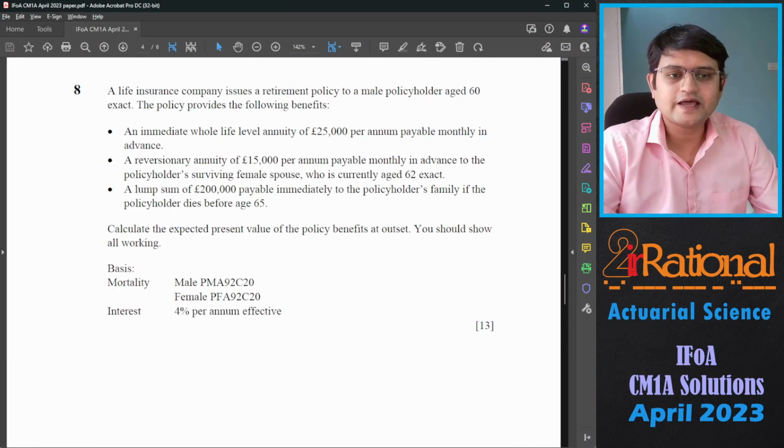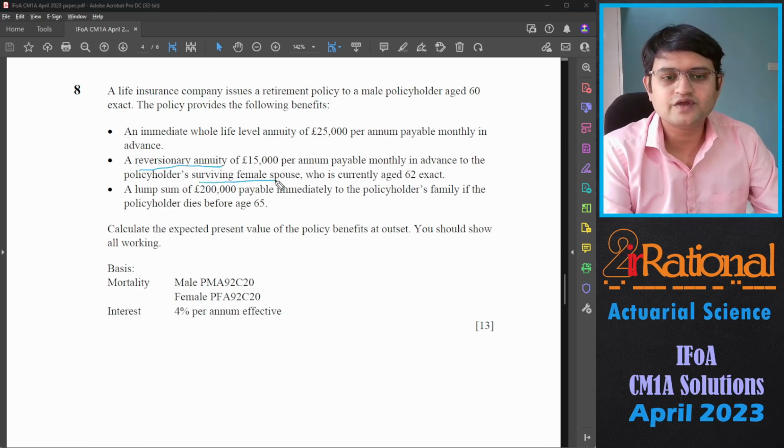Question number 8. A life insurance company issues a retirement policy to a male policyholder age 60 exact. The policy provides the following benefit: an immediate whole life level annuity of 25,000 per annum payable monthly in advance, a reversionary annuity of 15,000 per annum payable monthly in advance to the policyholder's surviving female spouse who is currently age 62. So here they have used the word reversionary annuity and surviving female spouse.